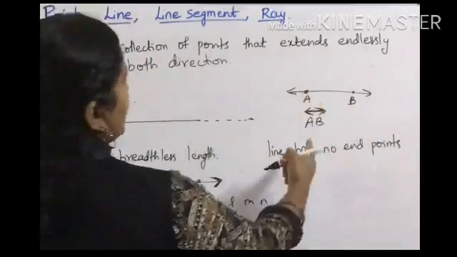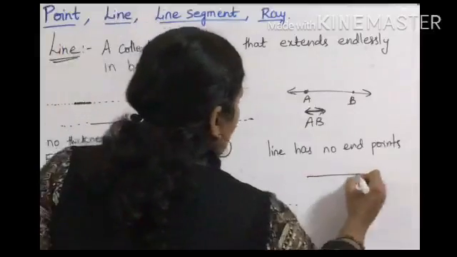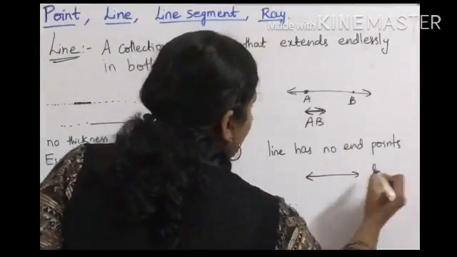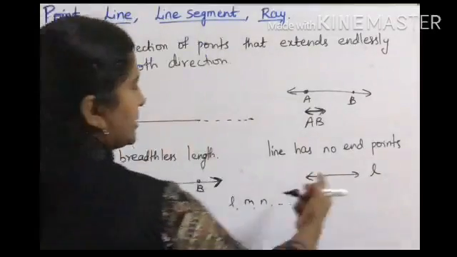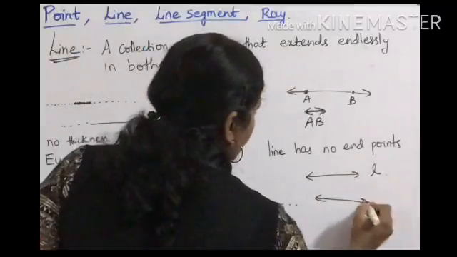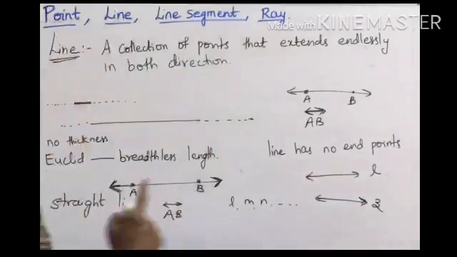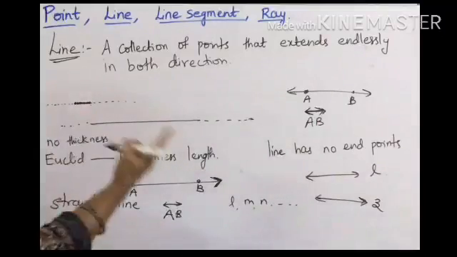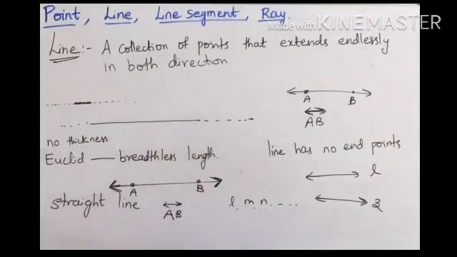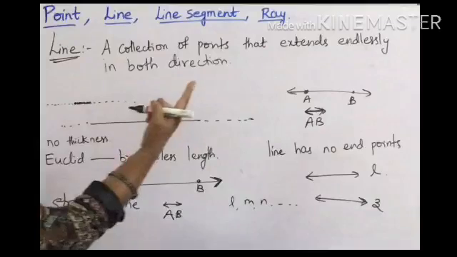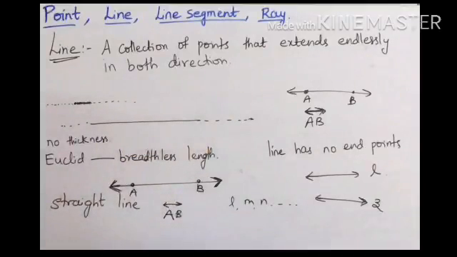And it is represented either with A and B or simply we can name the line with a single letter. Line l. We can read this as line l, line z. But when you are representing a line with a single letter, you should always use a small letter. When you represent a line with capital letters, compulsory you have to use two capital letters.